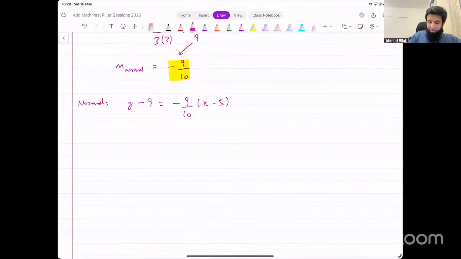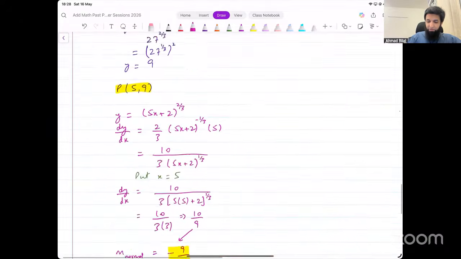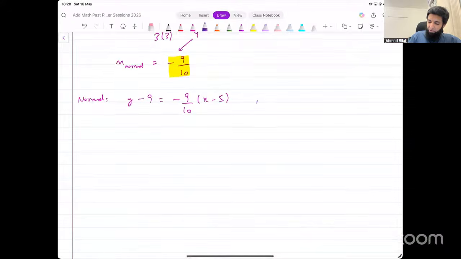Let's simplify this. Let's write down the other equation, x plus y is equal to 11. We have to solve this simultaneously. Let's make y the subject from this equation and put that here.